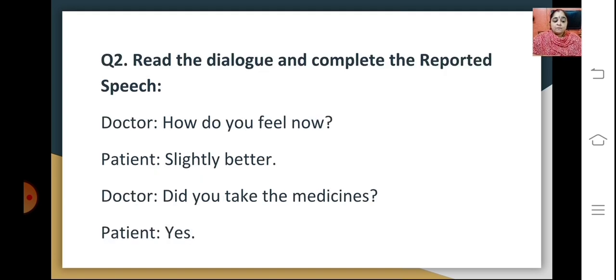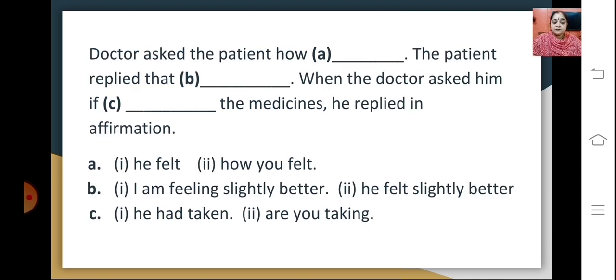Another form would be that you will be given a dialogue and sentences where you have to complete the reported speech. The dialogue given here is between the doctor and the patient. How do you feel now? Patient says, slightly better. The doctor says, did you take the medicines? Patient says, yes. This is totally in direct speech. Now when it is in reported speech form, you have to fill in the correct options.